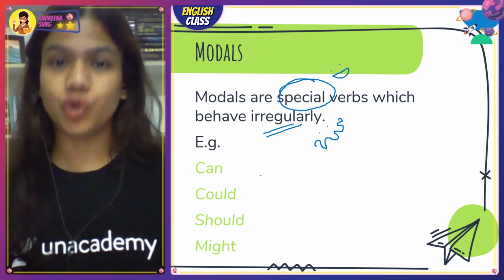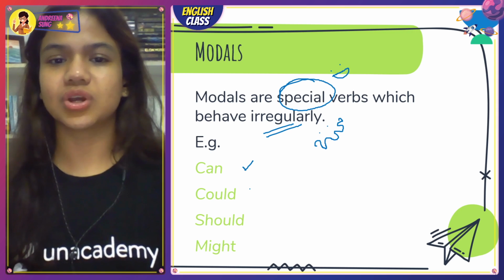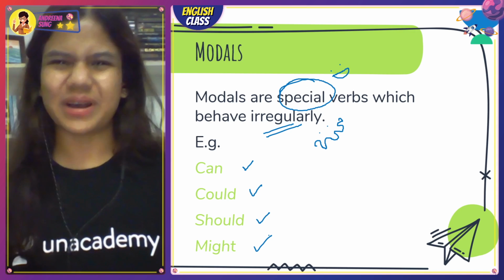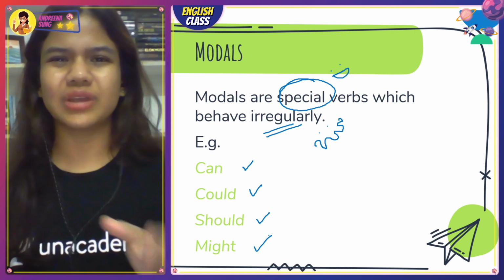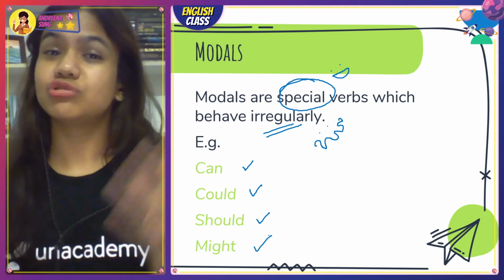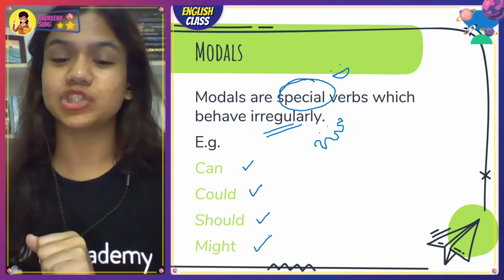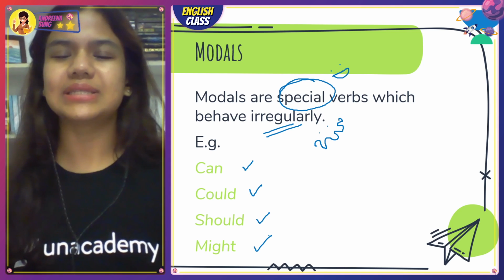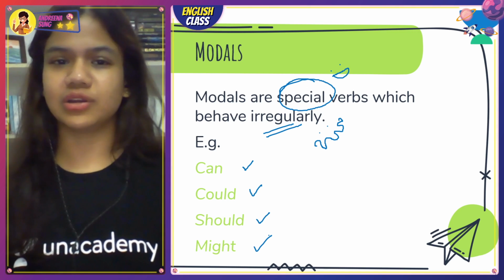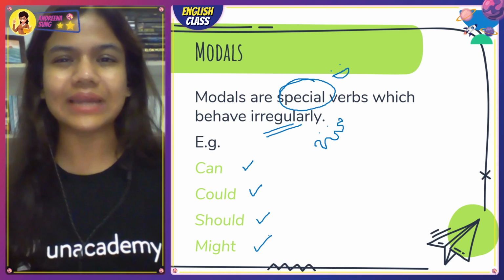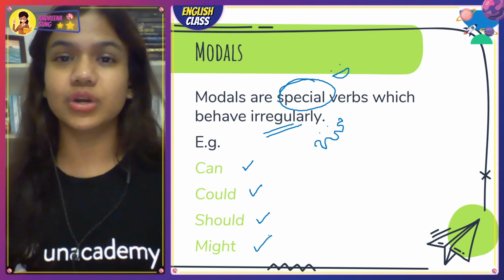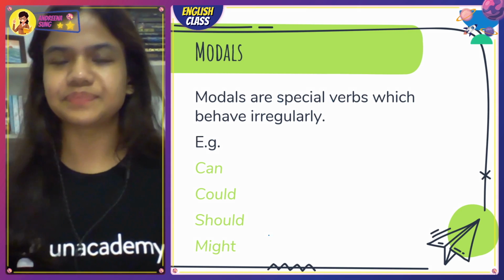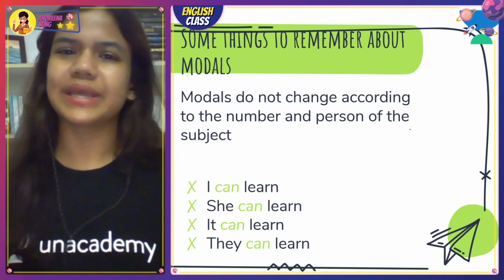The examples that we have looked at before are can, could, should, might. Can I borrow that pencil? Could you pass me that pencil? You should study a little harder. No, you should answer the practice questions that I'm going to give you at the end of the session. I think it might rain today. I'm not sure. So modals are special verbs which behave irregularly, and these are some examples. Can, could, might, may, all of these are very good and common examples of modals.